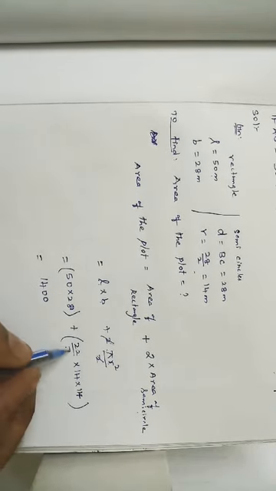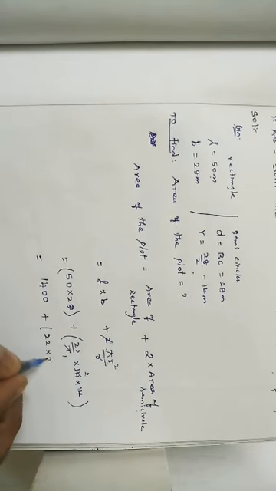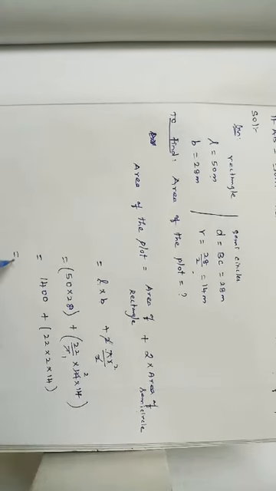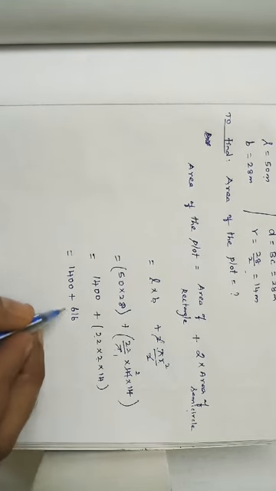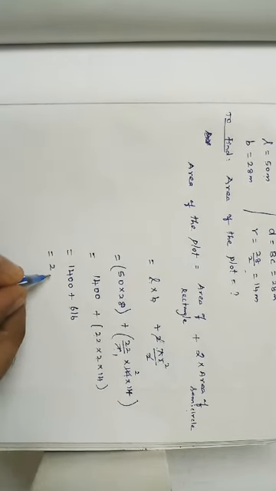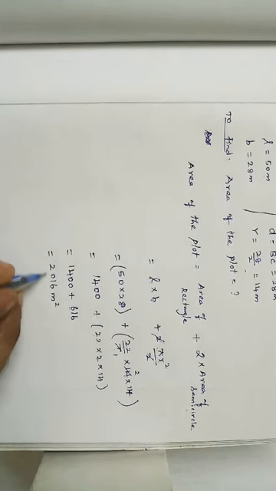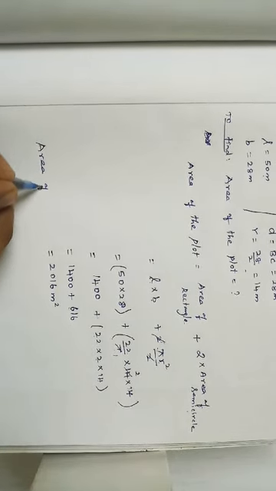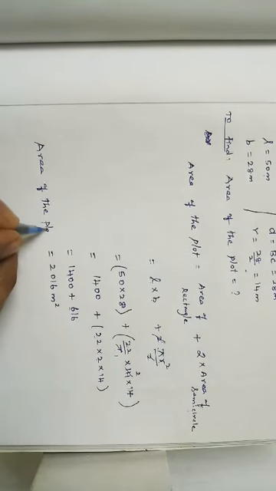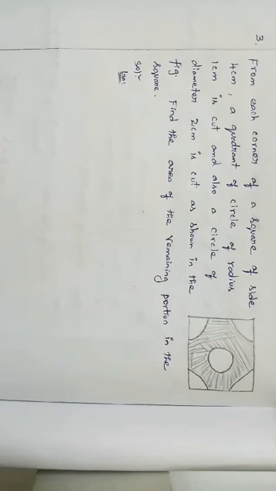50 into 28, 1400. Simplify: 7 1s are 7, 7 2s are 14, plus 22 into 2 into 14. Simplify, 1400 plus, well, we are multiplying 22 into 2, 44, 44 into 14, 616. So 1400 plus 616 is equal to 2016 meters square. Therefore, area of the given plot is equal to 2016 meters square, right? Still we can see one more example.